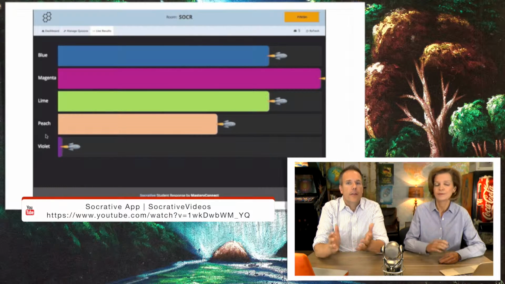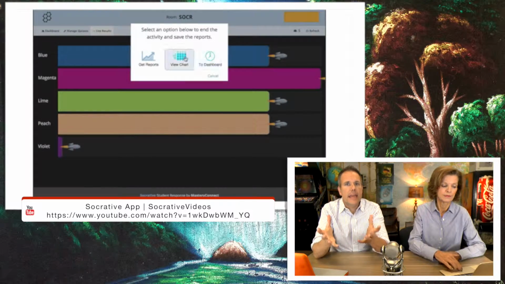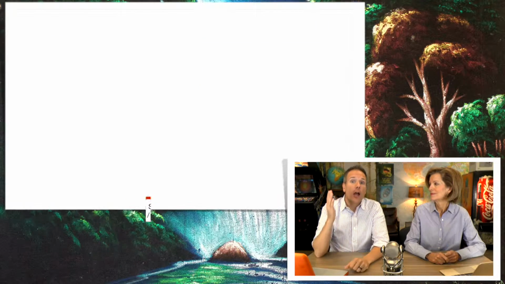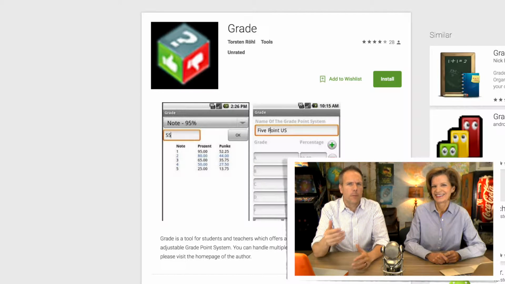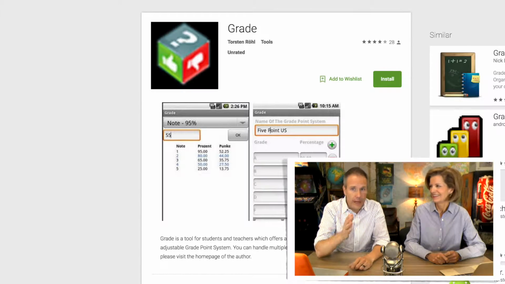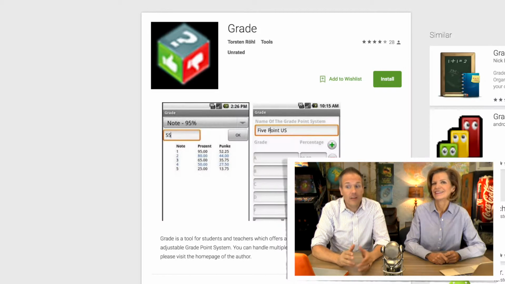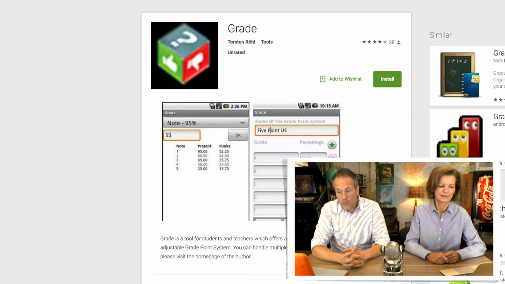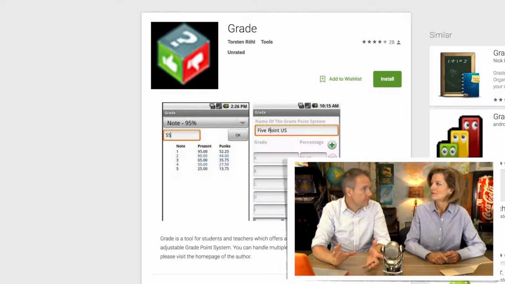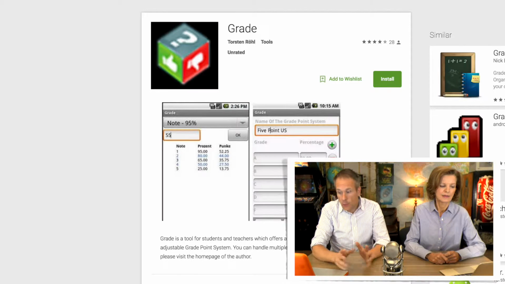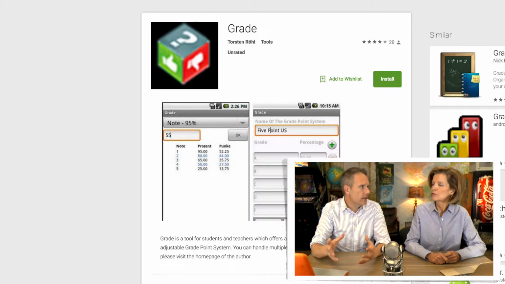I don't know. All right, the next one is, the name just blows me away. It's called Grade. Leave it to an Android developer to come up with such a clever name as Grade. But it's a really popular grading tool. The user guide you ought to check out is really, really funny. I'm not going to tell you about it here, but you'll check it out. So if you're an Android user, this can help you with a grading system. And it helps you create a grade point system. Right. Yeah, that sounds great. But again, specifically from your Android app.